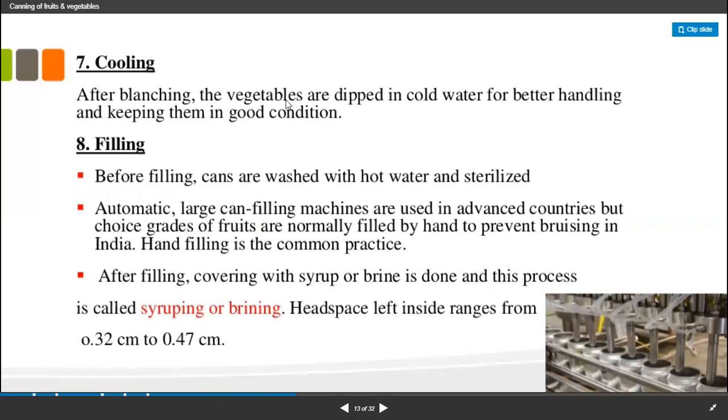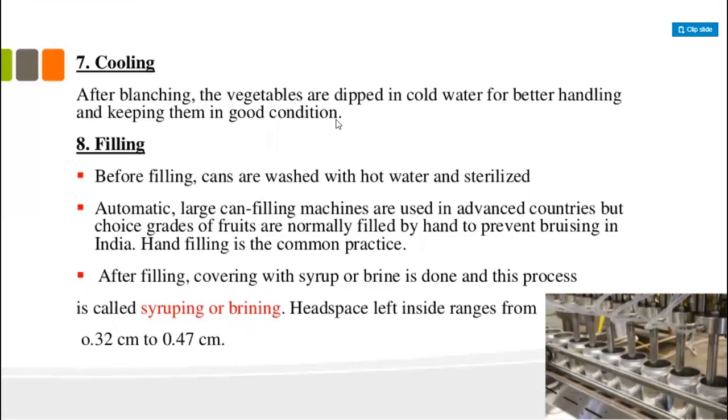Blanching is followed by cooling. Immediately after blanching, we cool the food material so that it does not get disturbed due to heating and all the nutrients remain in the food material.